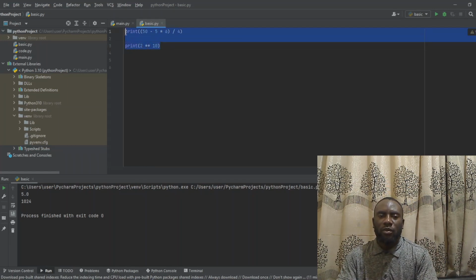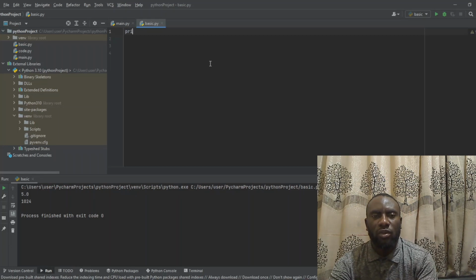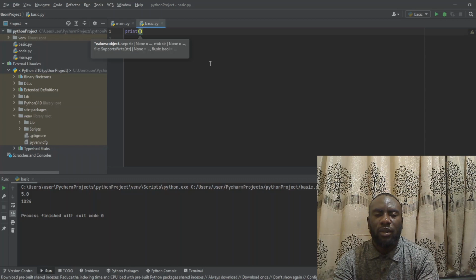Alright, so I have to remove everything from here. So now when we want to print a text, we are also going to use the print function. So inside this, instead of using something like maybe 12, we are not going to write 12 like that. Since it is going to be a text, we have to write it with double quotes. You can see double quotes. So after the double quote, inside now I can write whatever it is I want to write.